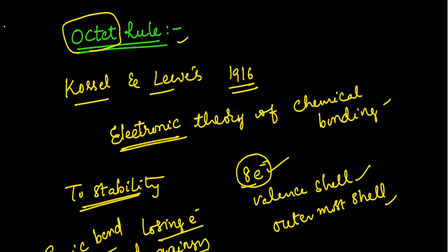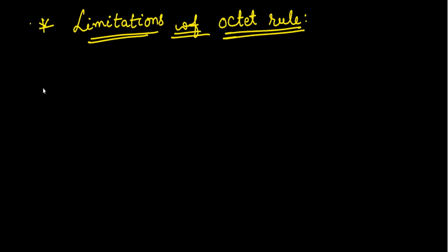But now, this octet rule is not universal. Of course, it is helpful to explain the stability concept in many atoms or molecules. But this octet rule also has some drawbacks, or limitations. It is not explaining some properties. Now let us see what the limitations of the octet rule are. Of course, it is not universal, which means it is not acceptable everywhere.